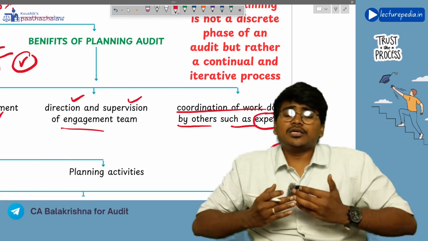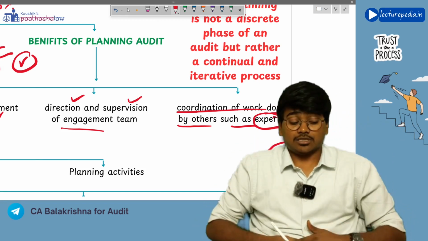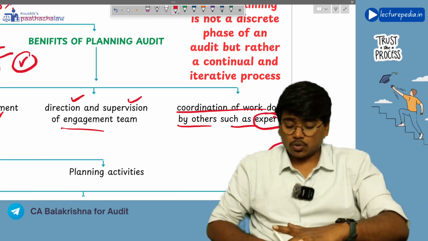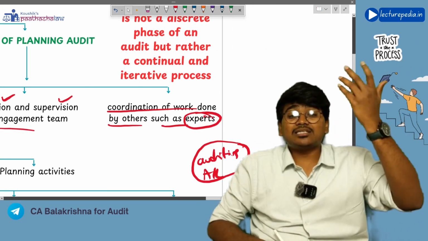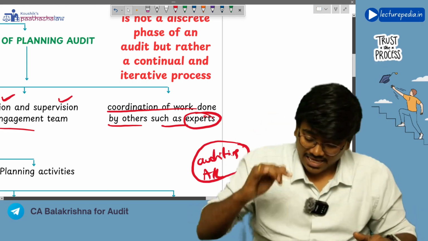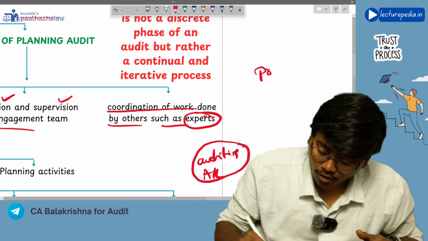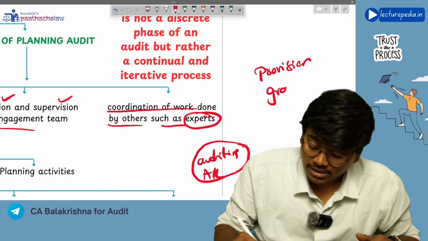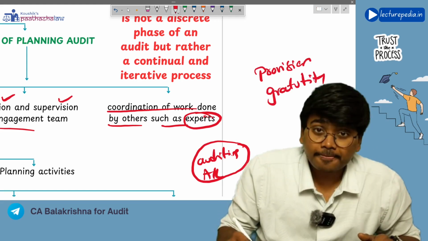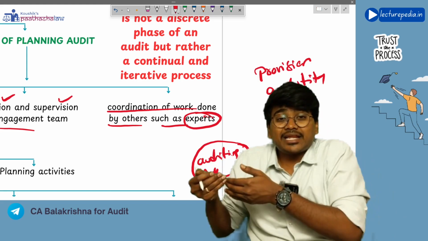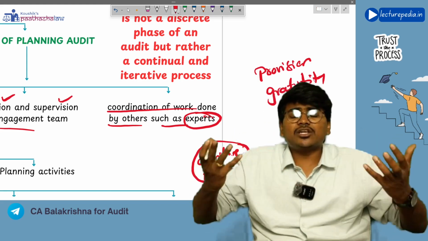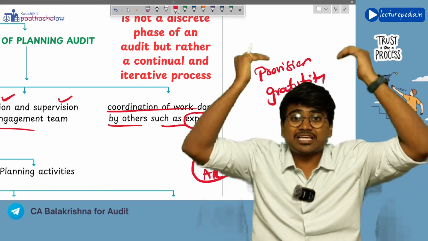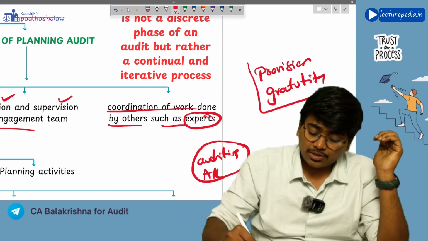But during the audit, there will be various scenarios where the auditor doesn't possess expertise, like calculation of provision, calculation of gratuity provision. Okay, now in this area of calculation, the auditor will not have expertise. Okay, he can understand those calculations, but he does not have the expertise for making these calculations.